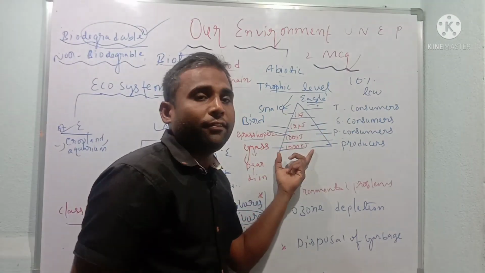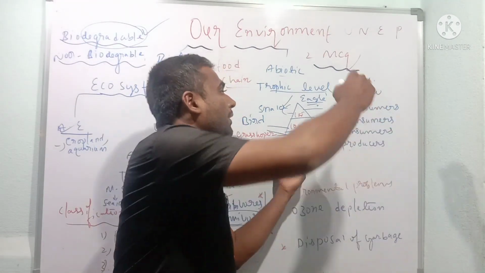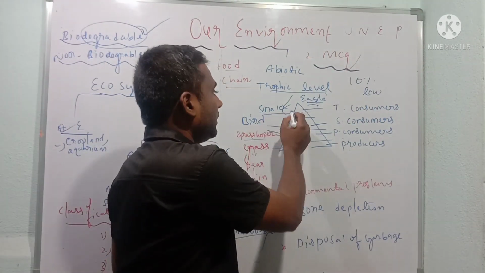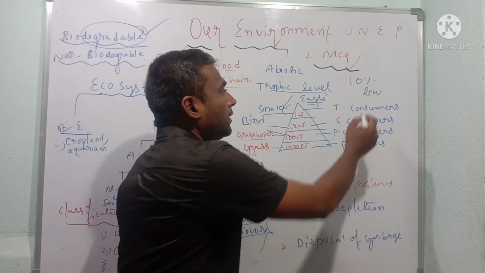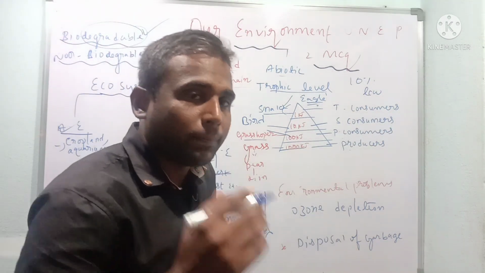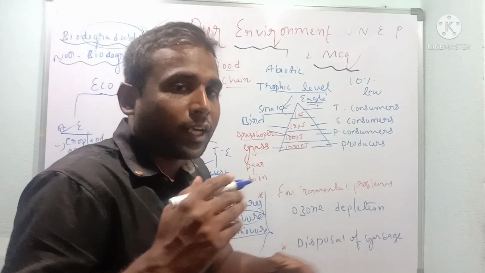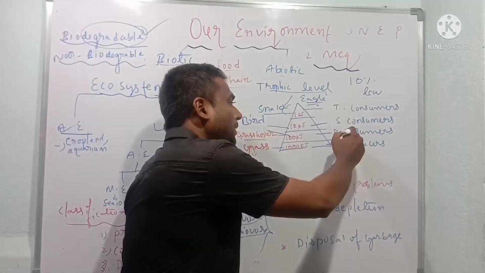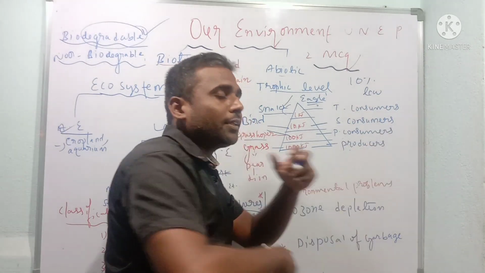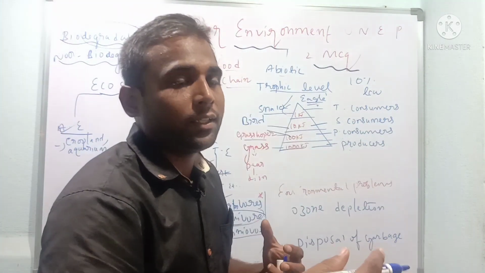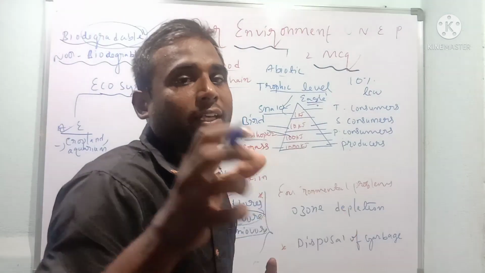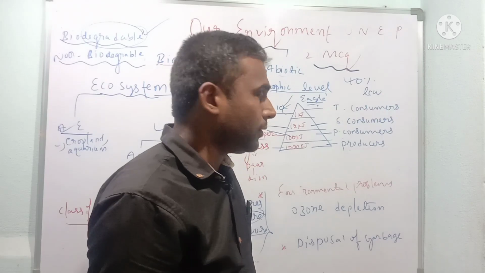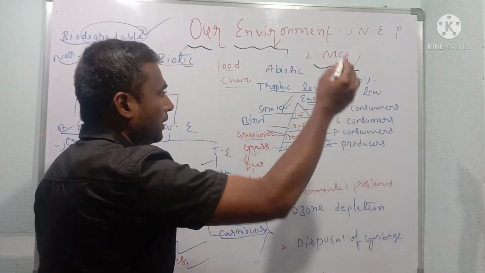In the producers we can find the maximum amount of energy. In the tertiary consumers we have less energy, for example the snake. This is called the 10% law. It means that in the process of energy transformation, 90% is consumed and 10% passes to the next level. This process takes place continuously, and finally the last level gets the minimum amount of energy. That is called the 10% law. This is about trophic levels.